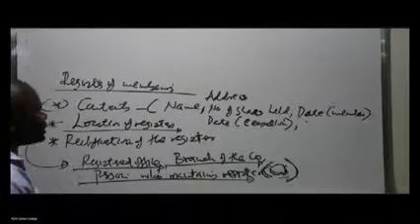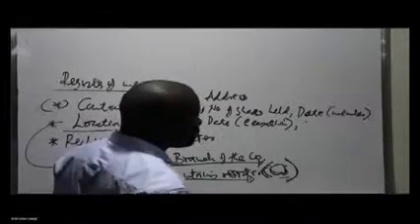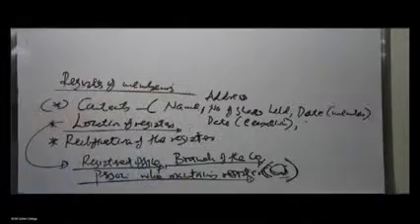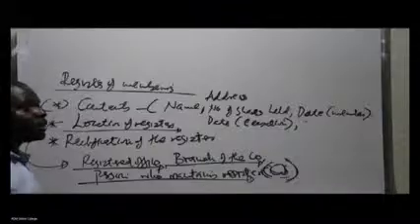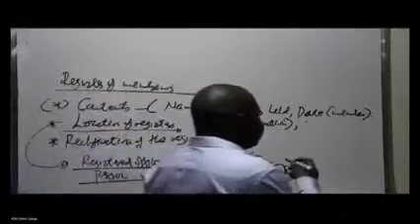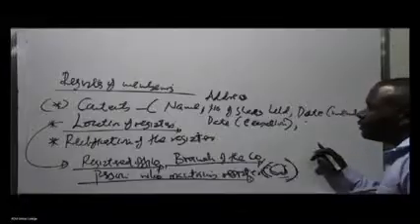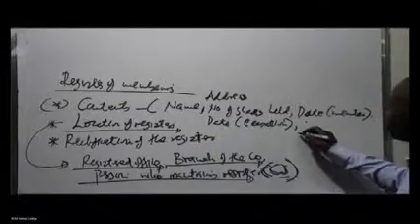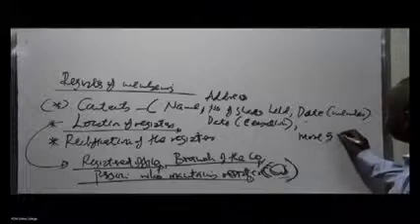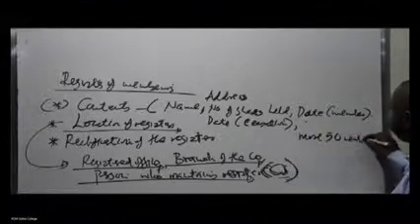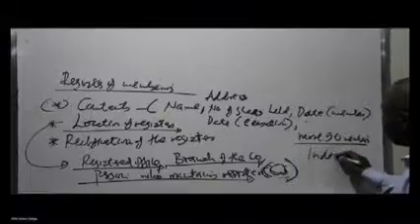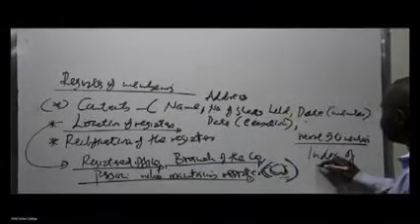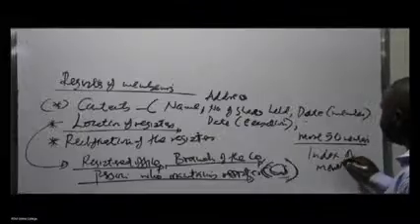Then on these matters pertaining to the register of members, of course the register of members is recommended for companies to maintain. But now it will be maintained in a different form. If the company has more than 50 members, then this register will be maintained in a form we call an index. We call it an index of members.